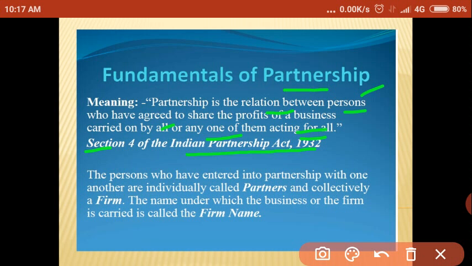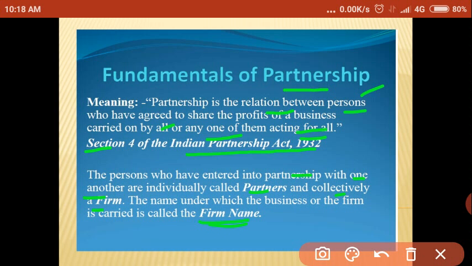So in partnership business, the persons who have entered into partnership business with one another are called partners and collectively called a firm. The name under which the business or the firm is carried is called the firm name.